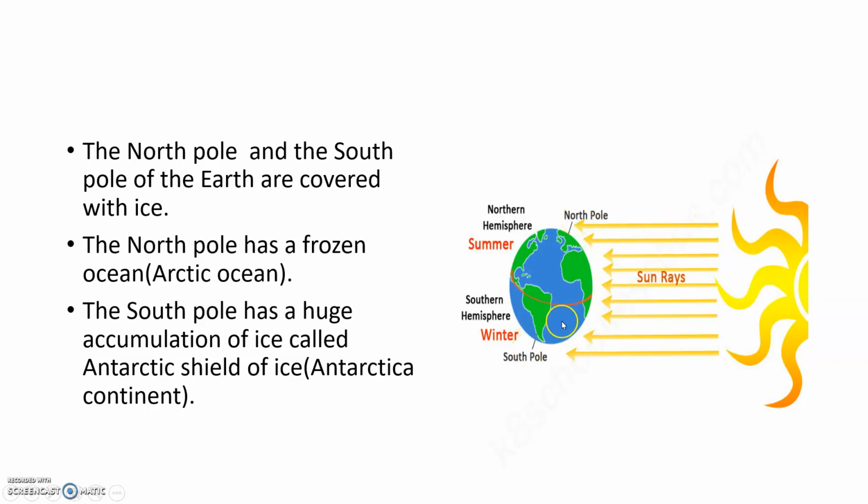See, the distance from the sun to the North Pole is more. That's why the temperatures are very low near the North Pole and South Pole. Because of those low temperatures, all the water will be in the form of ice and snow near North Pole and South Pole.